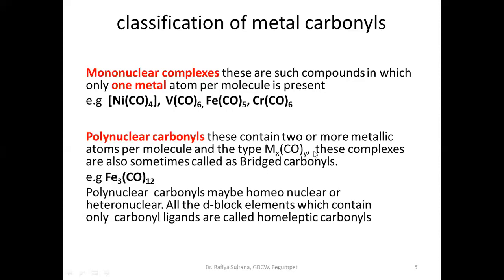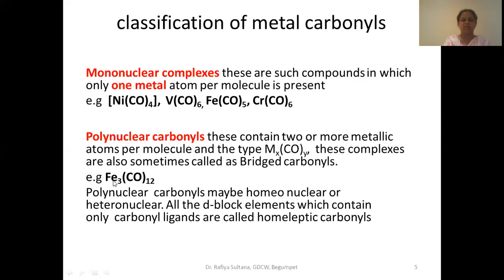In these complexes, sometimes the carbonyl ligand exists as a bridge carbonyl. For example, I have given one example here, iron 3 carbonyl 12. If you see this compound, how many iron atoms are there?